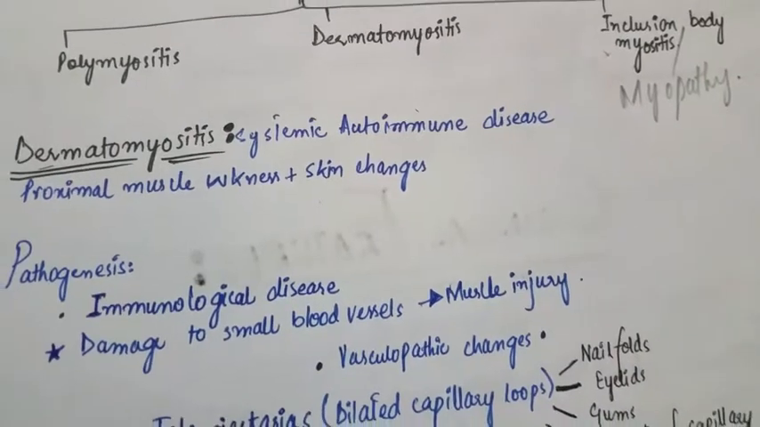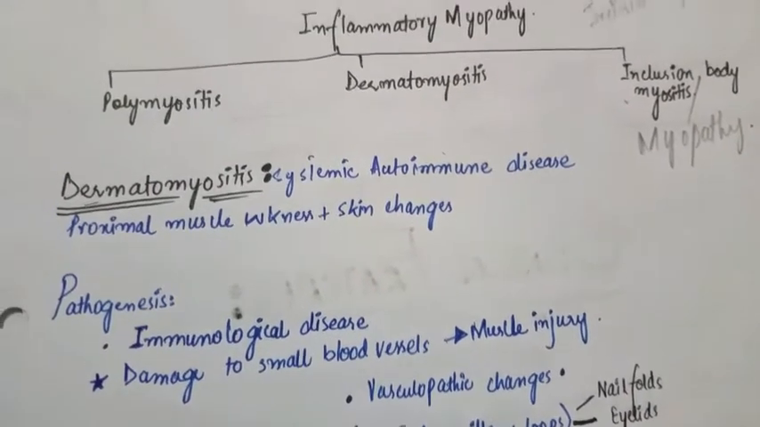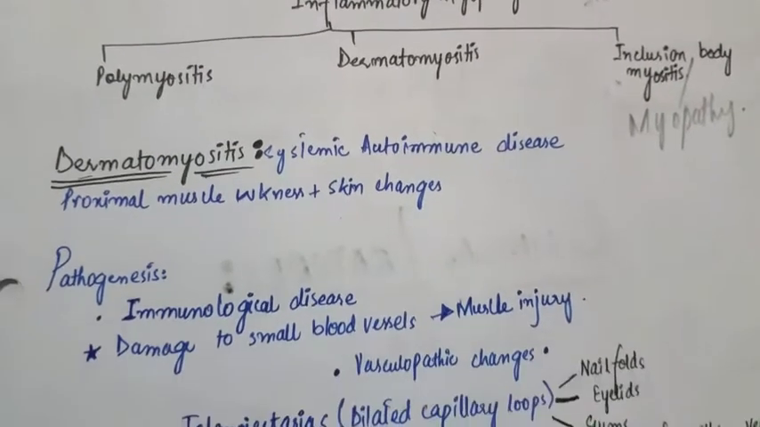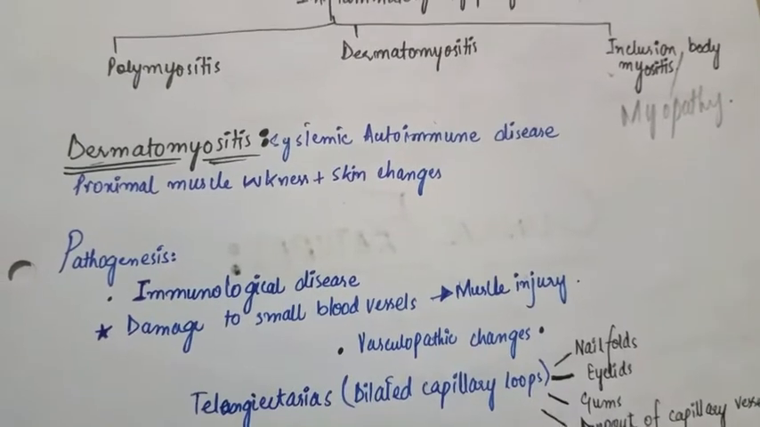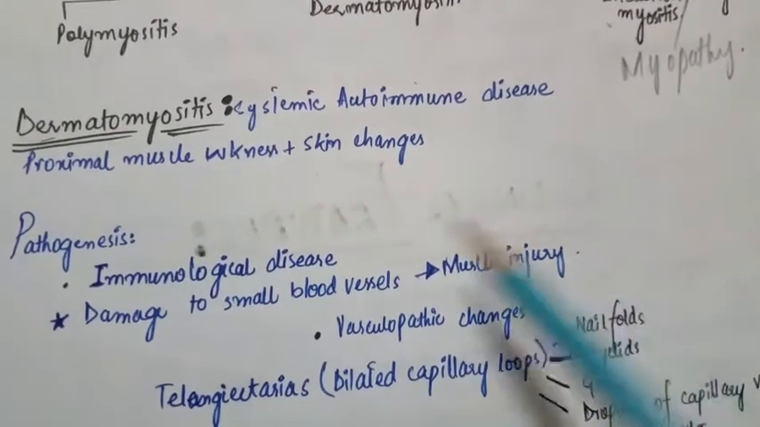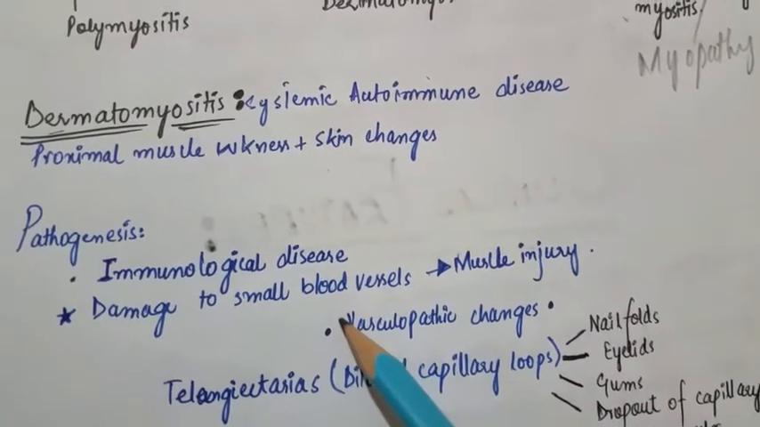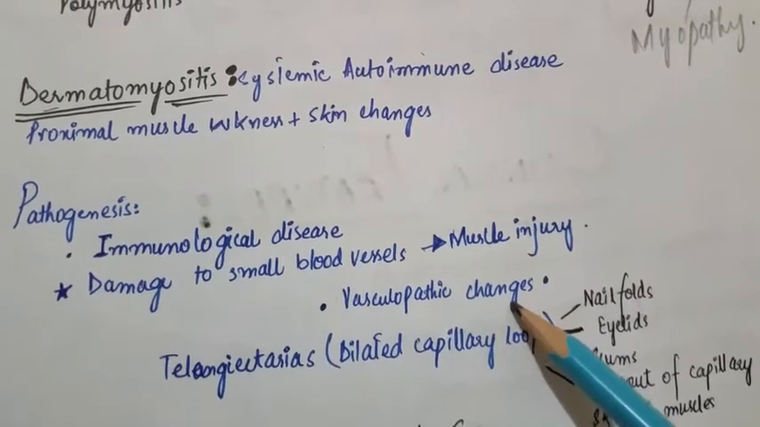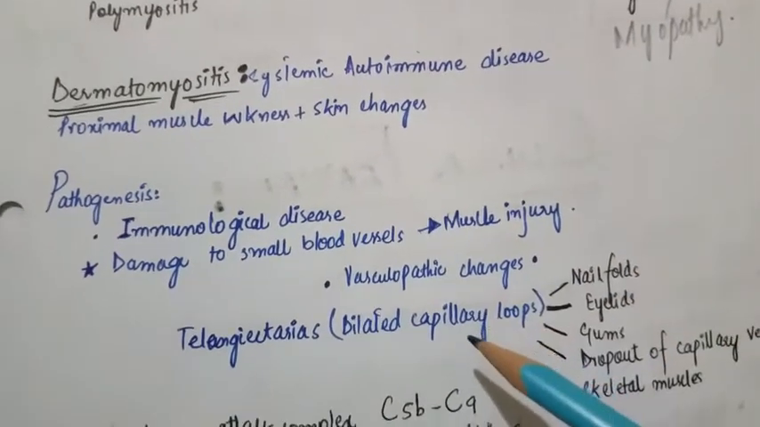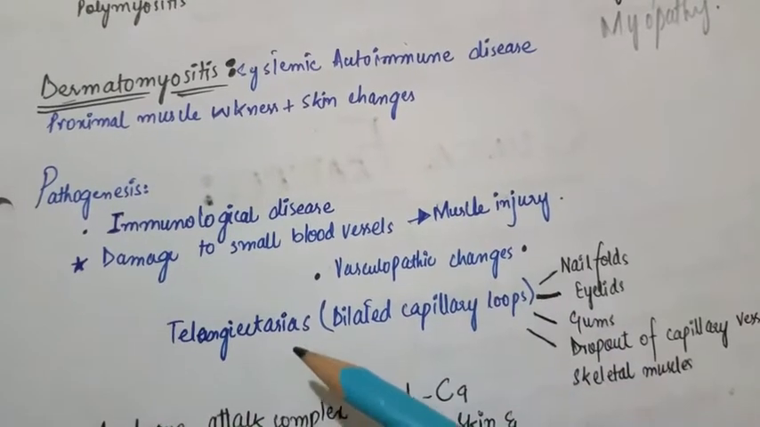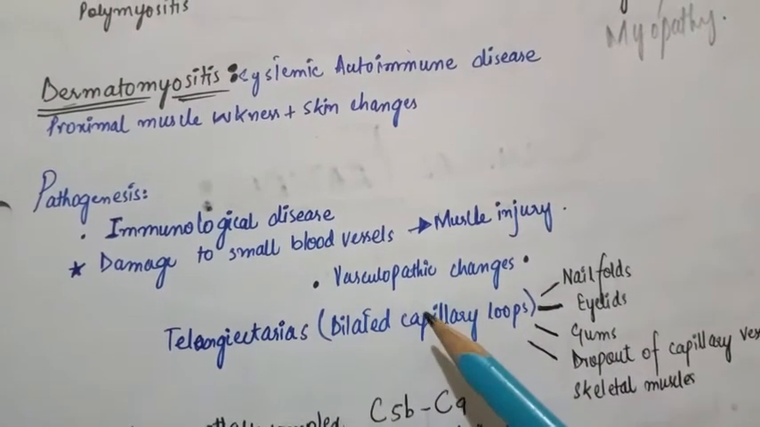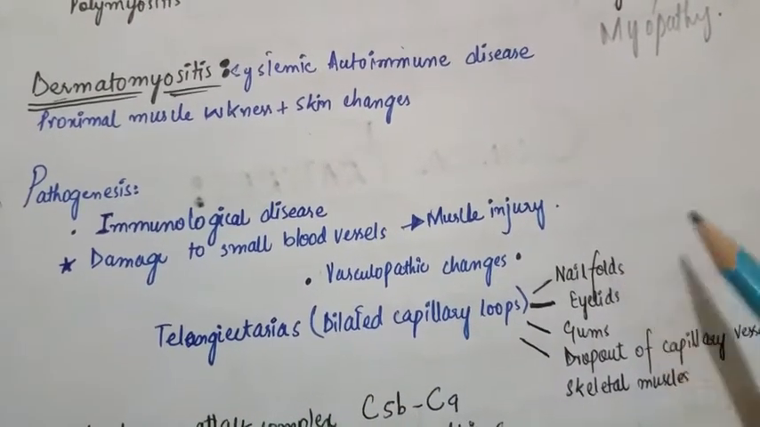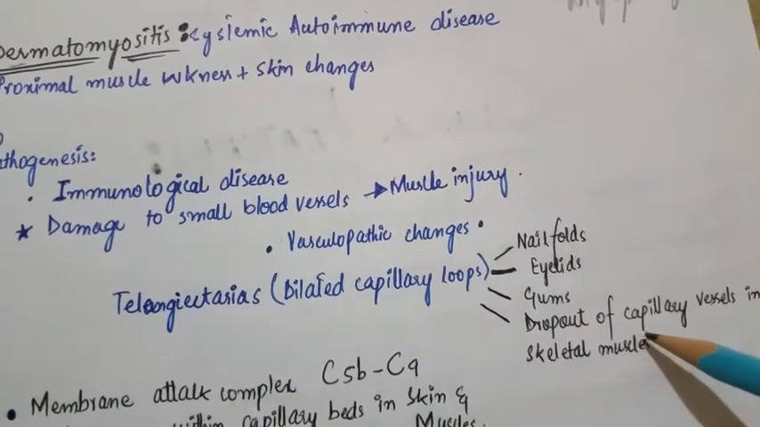Dermatomyositis, as the name suggests, is a systemic autoimmune disease. It involves proximal muscle weakness, along with skin changes. Pathogenesis includes an immunological disease which may cause damage to the small blood vessels of the muscle, which leads to ischemic muscular injury. Vasculopathic changes can be seen as telangiectasias, spider-like dilated capillary loops. These dilated capillary loops can be seen in the nail folds, eyelids, and gums, with drop out of the capillary vessels in